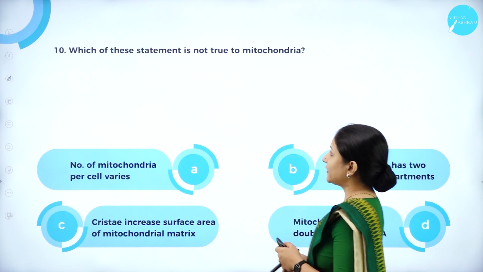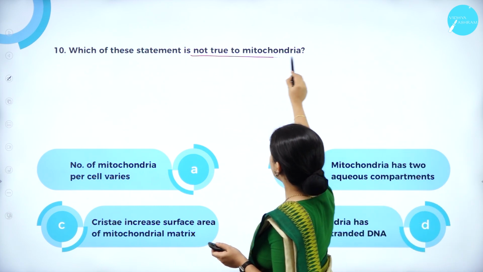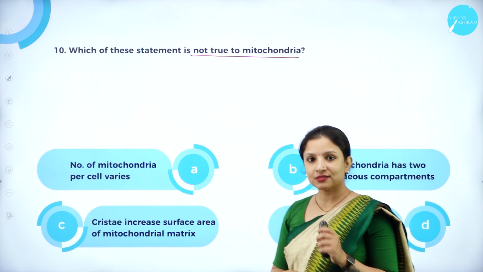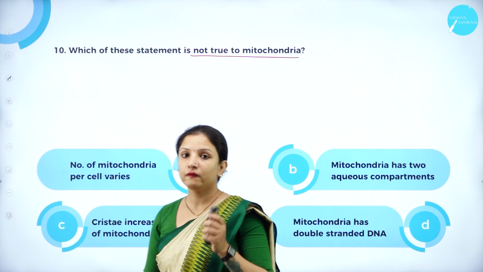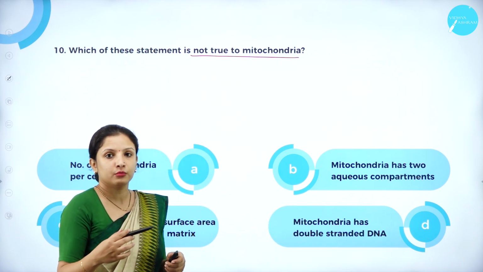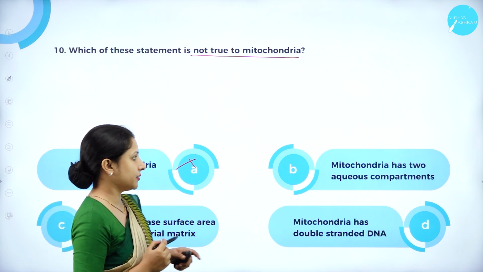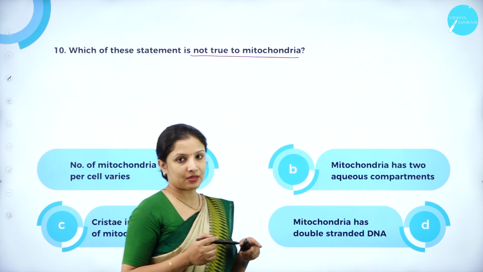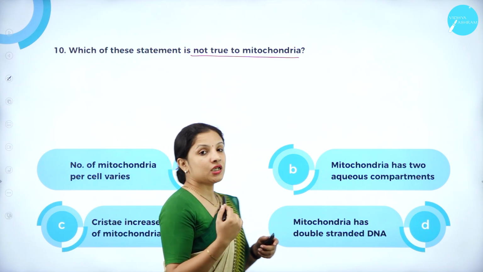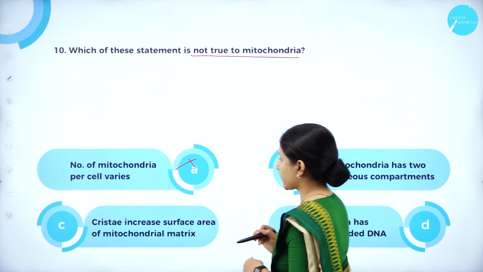Next question. Which of these statements is not true for mitochondria? Read the question properly. Not true for mitochondria. Number of mitochondria per cell varies. Yes, the number of mitochondria per cell varies depending on the amount of energy needed by that cell to perform a physiological function. So therefore, this option is not suited here. Mitochondria has two aqueous compartments. Yes, because of the foldings and the two membranes, they have an inner and an outer compartment. So this option is not correct for this question.